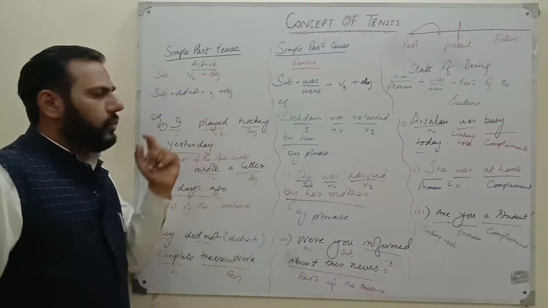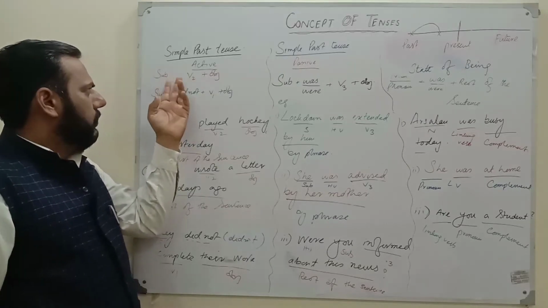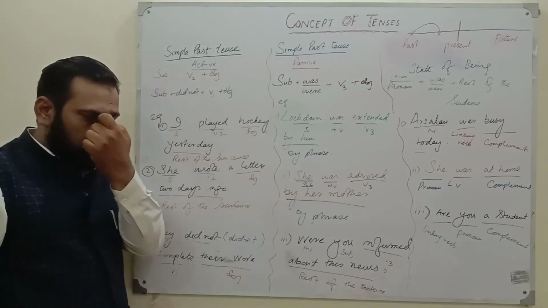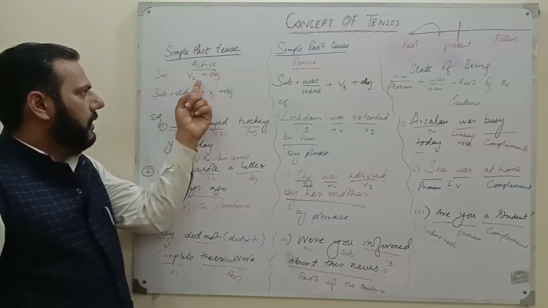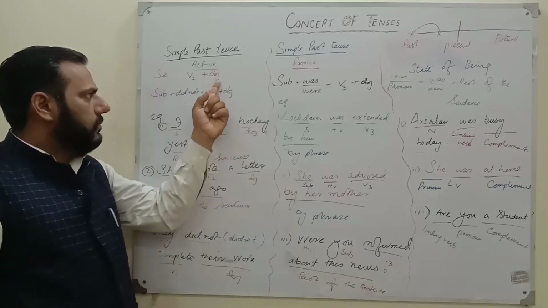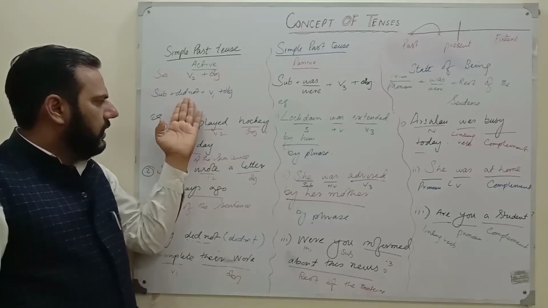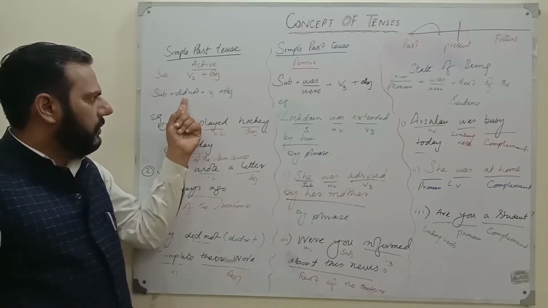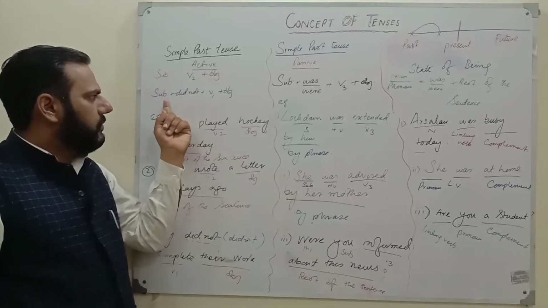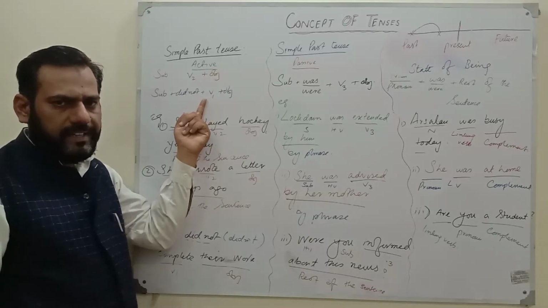So, according to the structure, first of all, this is simple past active, as I would like to let you know. We always use the second form of the verb, so past tense is used, and past tense is the name of the second form of the verb as well. Then object, indirect object. In the second area, I would like to let you know about the simple past negative formation: subject did not and first form of the verb. That is for simple past active voice and negative.